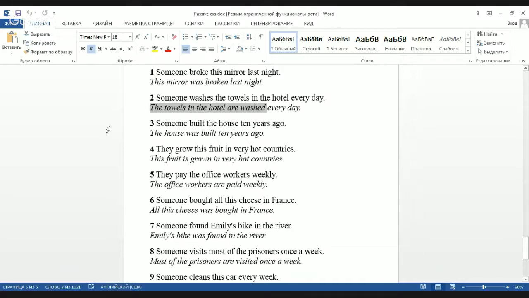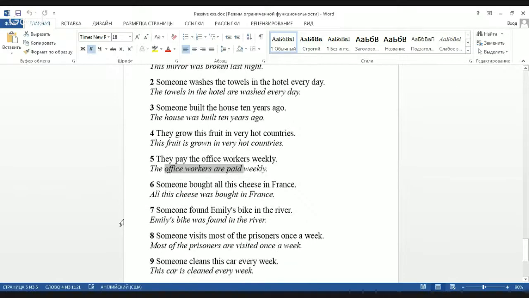The next one. Someone built the house 10 years ago. The house was built. Passive voice, to be in past simple, was. They grow this fruit in very hot countries. This fruit is grown. This is singular, that's why we have is, and grown is an irregular verb. They pay the office workers weekly. The office workers are paid. They are passive. They get the money. They don't pay anybody.